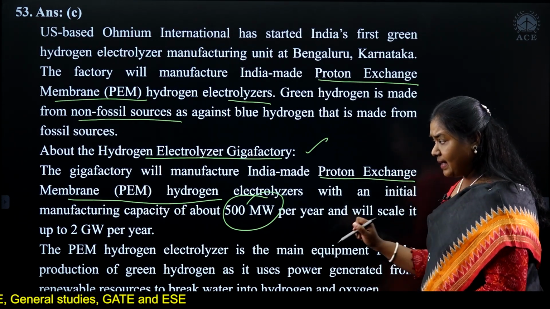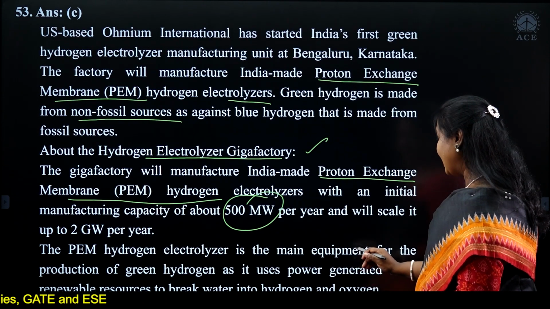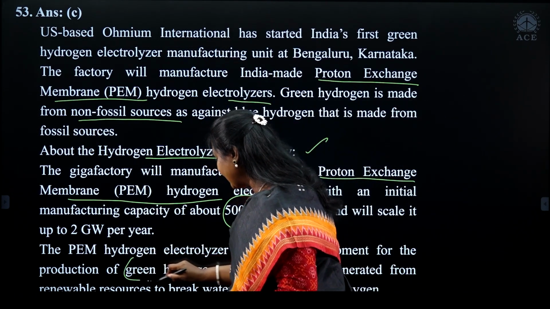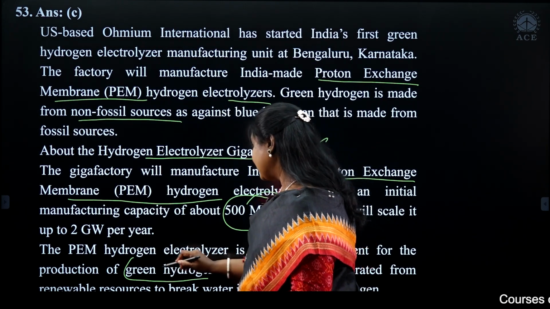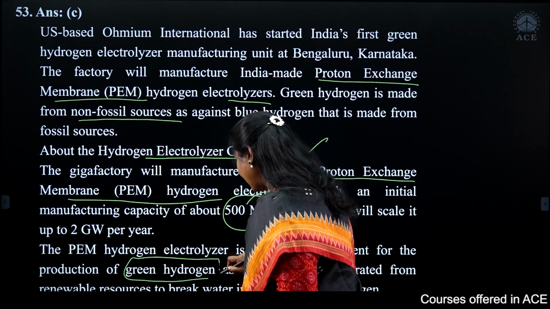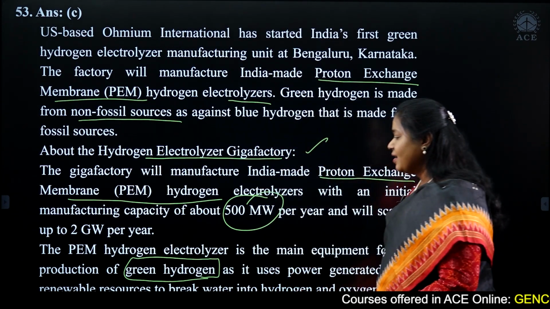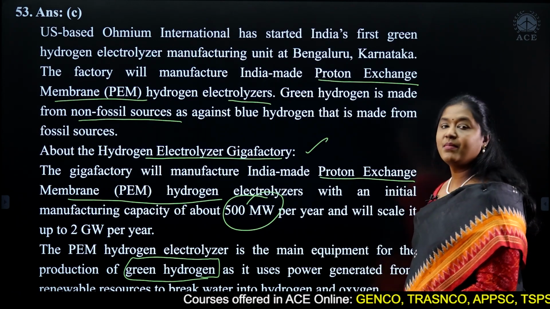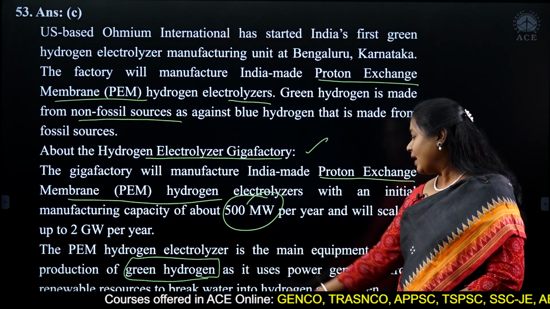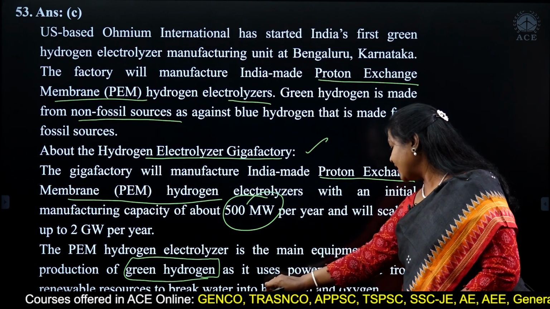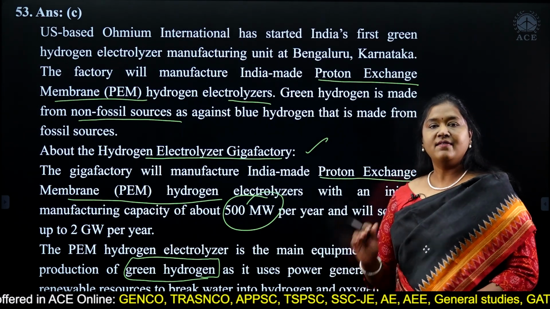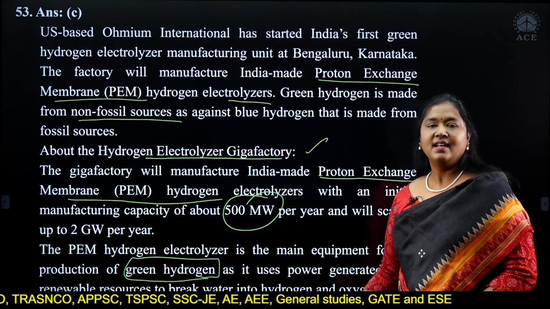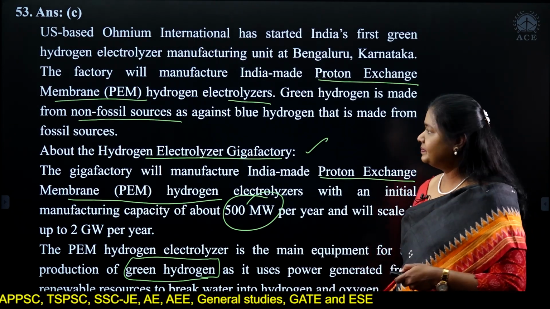The PEM hydrogen electrolyzer is the main equipment for production of green hydrogen, as it uses power generated from renewable sources to break water into hydrogen and oxygen. So basically, when your emission is not carbon dioxide, when it is water and oxygen, that becomes green.